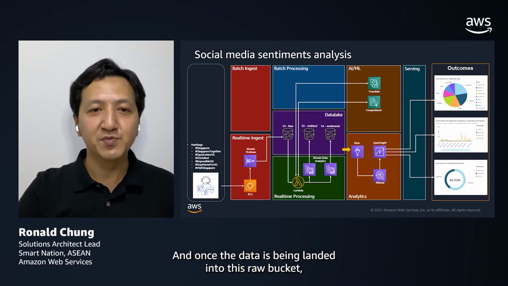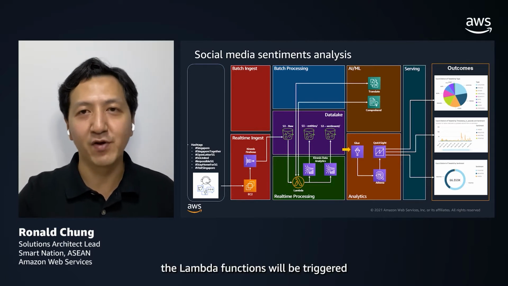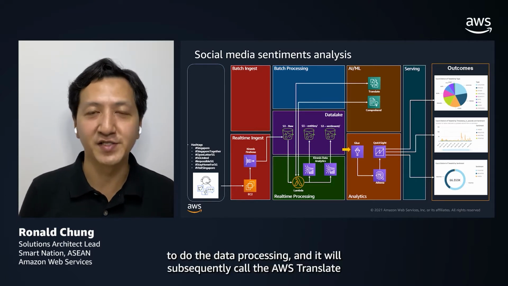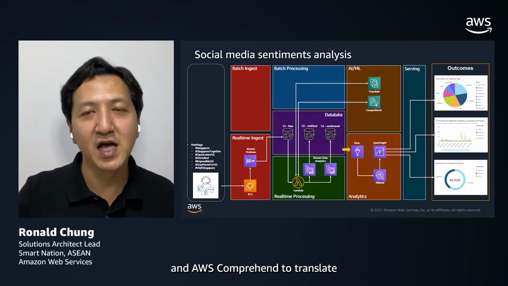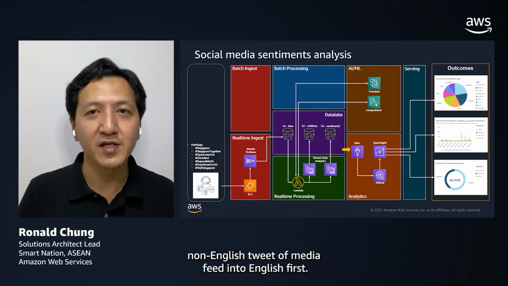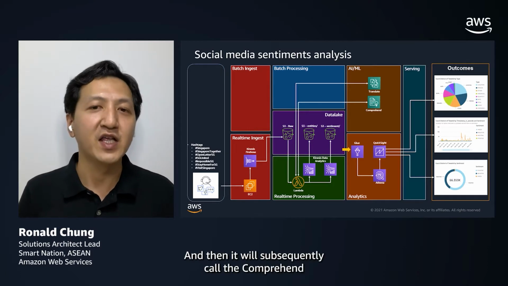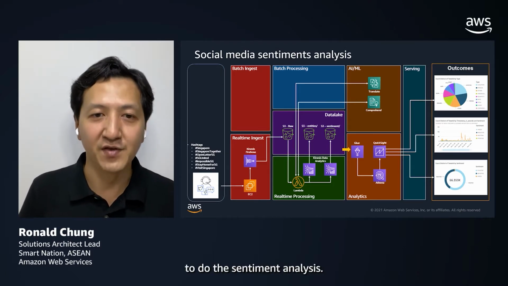Once the data is landed into this raw bucket, the Lambda functions will be triggered to do the data processing. It will subsequently call AWS Translate to translate non-English tweets or media feeds into English first, and then it will call Comprehend to do the sentiment analysis.